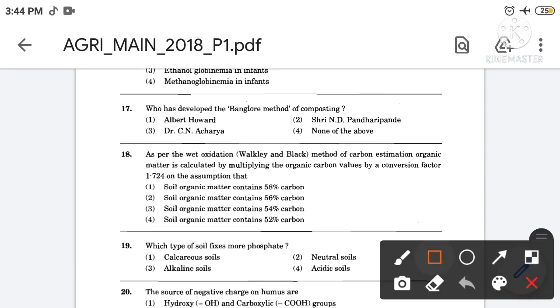The correct answer is option number third. So the Bangalore method of composting is developed by Dr. C.N. Acharya.